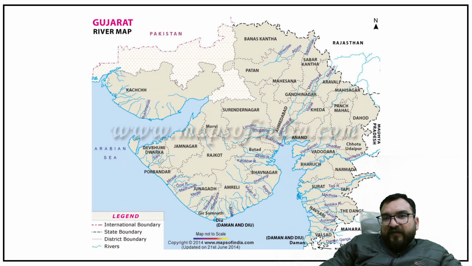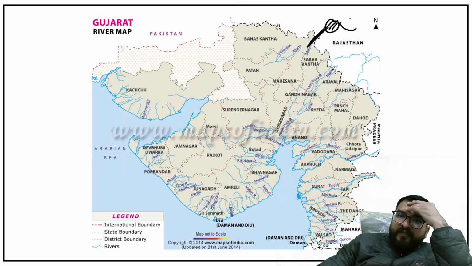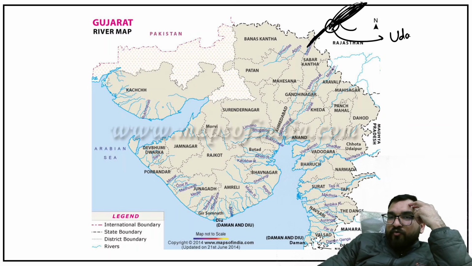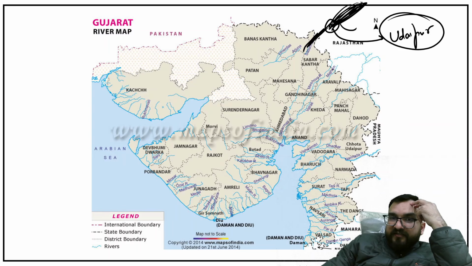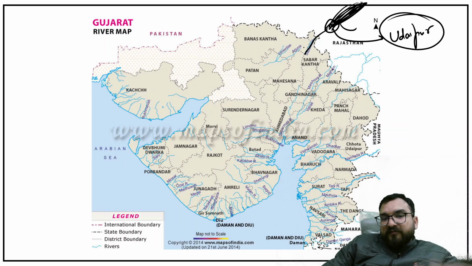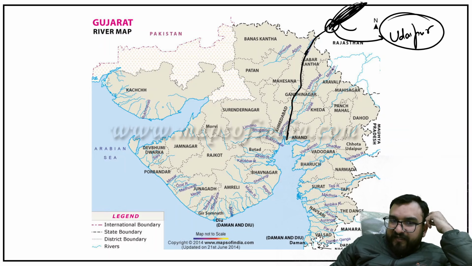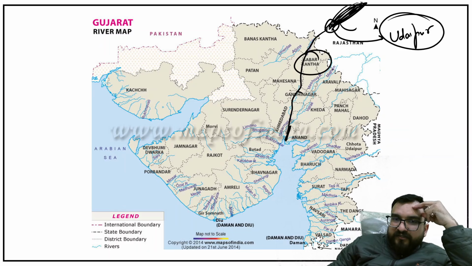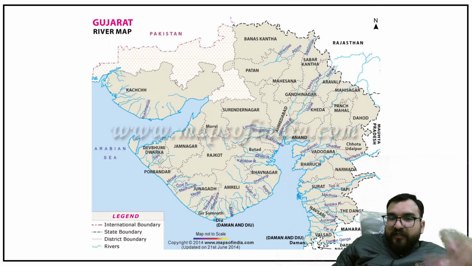Okay. Now you will find that Sabarmati is coming from Rajasthan. That means the origin is in Rajasthan. And you will find that over here, Rajasthan, Western Ghats, it will be emerging from. And which particular district of Rajasthan? You will find Udaipur. Right, from here, Sabarmati will be emerging somewhere like this, guys, over here. Right, Sabarmati. Okay. Right, and it will be flowing like this and will be merging over here. So Sabarkantha district, Gandhinagar also, Ahmedabad also it is passing through. Right, so these are important districts which you will find with respect to Sabarmati, important.